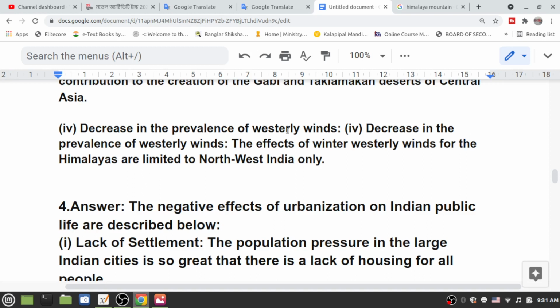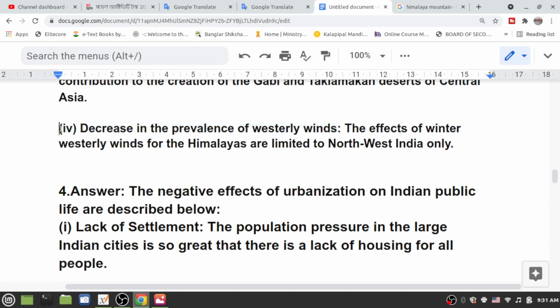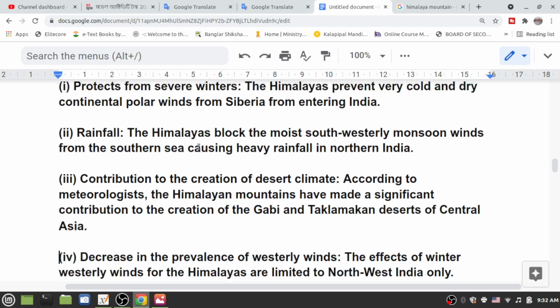Now the effects of the winter westerly winds for the Himalayas are limited to northwest India only. That's all.